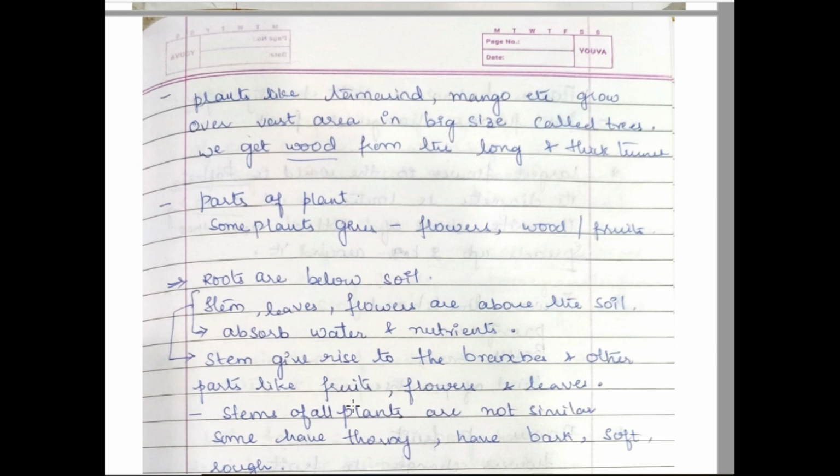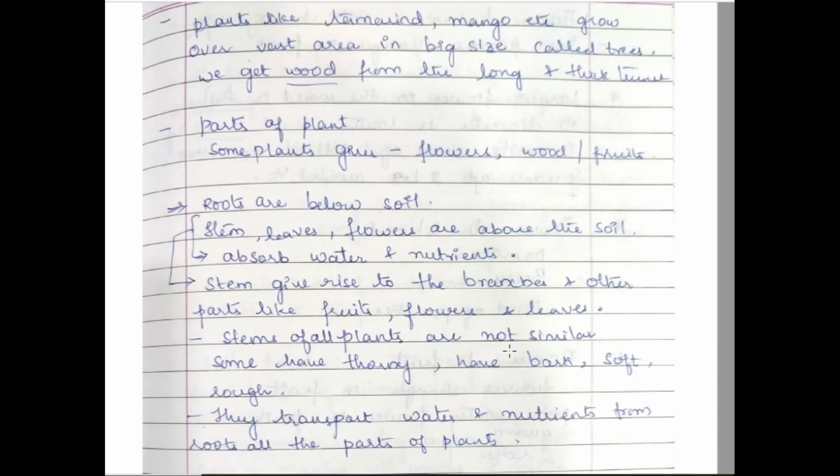Coming to the stem, leaves and flowers, they are above the soil. The stem gives rise to branches, and is somewhat like a backbone to a plant and other parts like fruits, flowers, and leaves. The stems of all plants are not similar. Some are thorny, or have bark, some have a soft nature, and some have a rough nature.